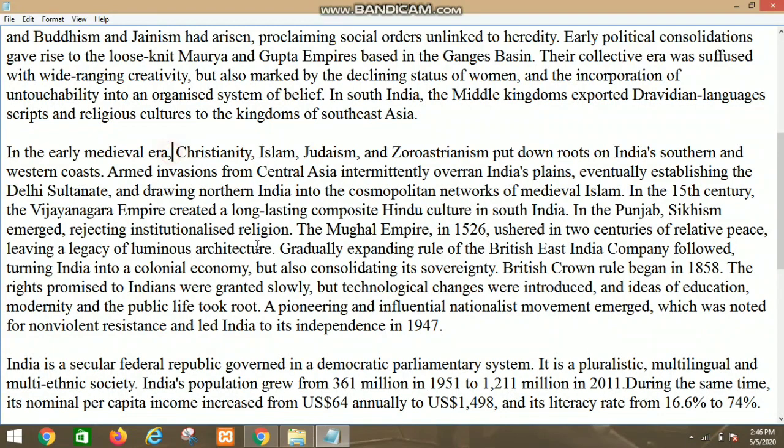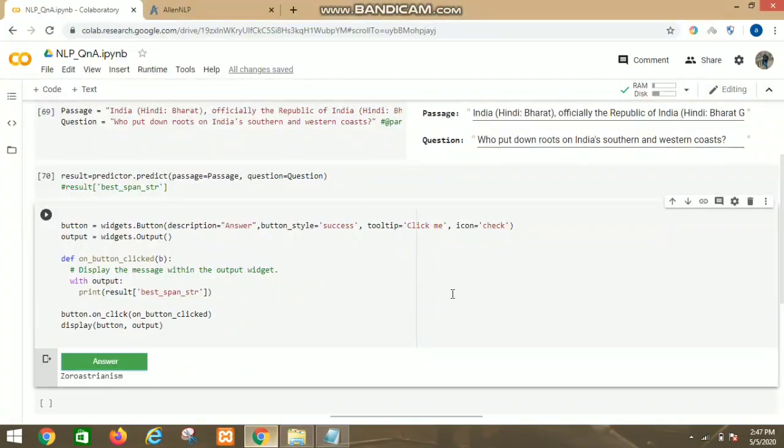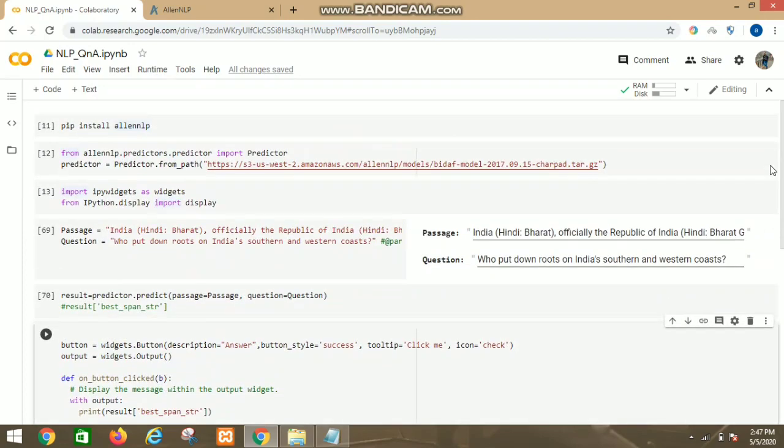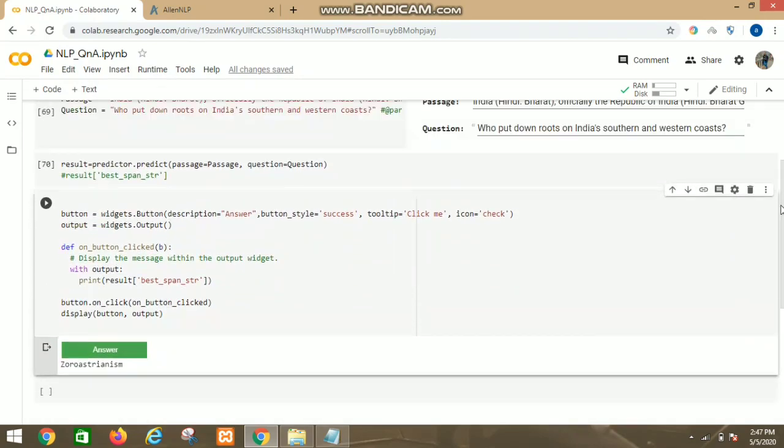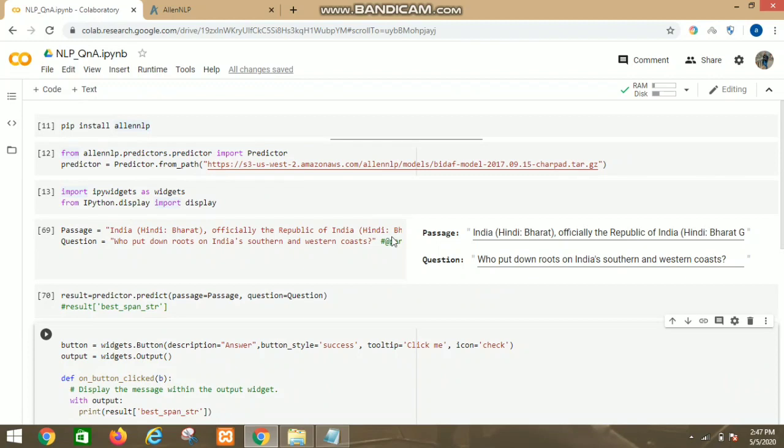So there are some drawbacks in the system which are yet to be solved, but mostly 90% of the answers are given correctly by this system.